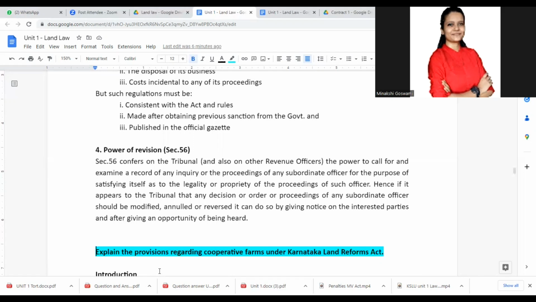When we talk about revision, it means that whatever orders are passed by a subordinate court, the higher body is going to ensure that they are proper.